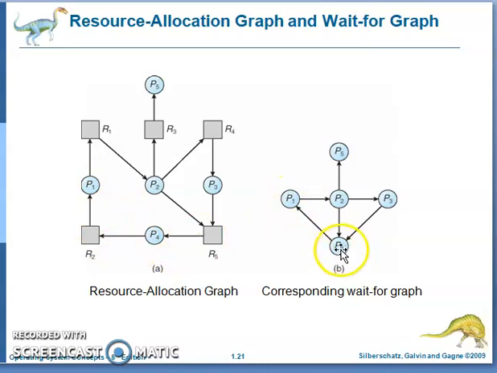Now here you verify whether a cycle is there or not. This is one cycle and this is one more cycle. Two cycles exist. Hence this is in deadlock.